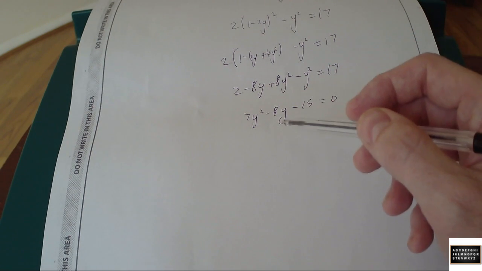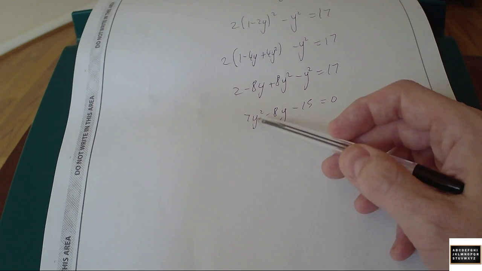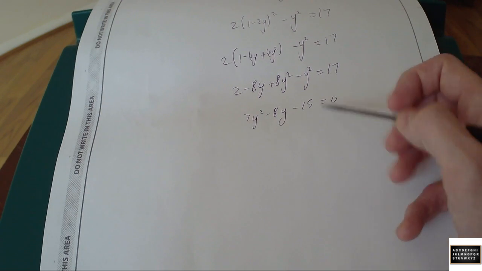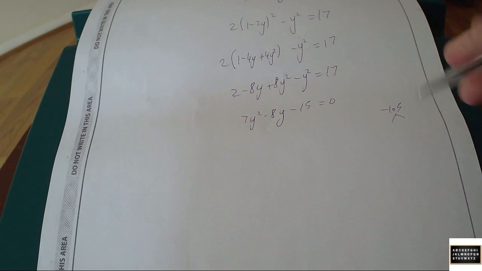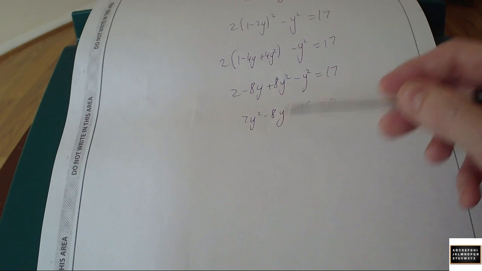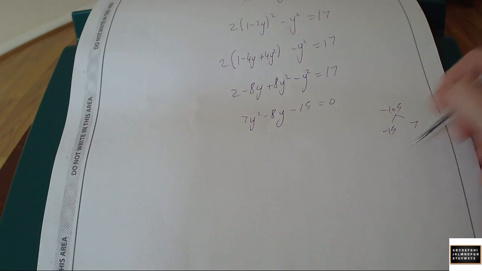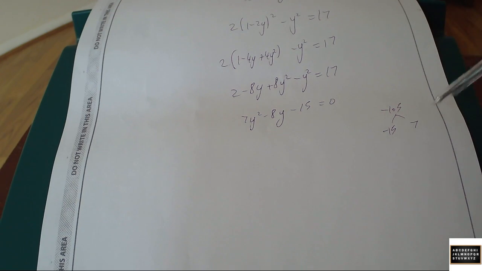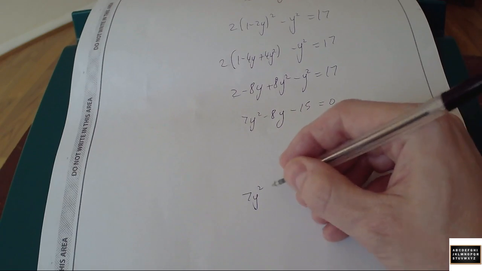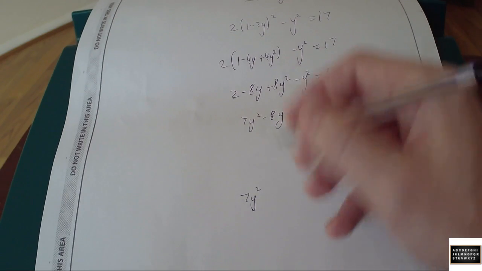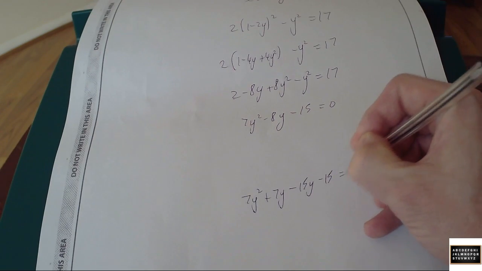So again, just a reminder about how you would go about doing factorization when you've got a coefficient in front of, in this case, y squared. You do 7 lots of minus 15. That's minus 105, and you're looking for numbers that multiply to make minus 105, but then also add to minus 8. And again, if you try different values and combinations out, you'll very quickly get that minus 15 and 7 work. So it's 7y squared, starts the same, and then you're going to have plus 7y minus 15y minus 15 equals 0.